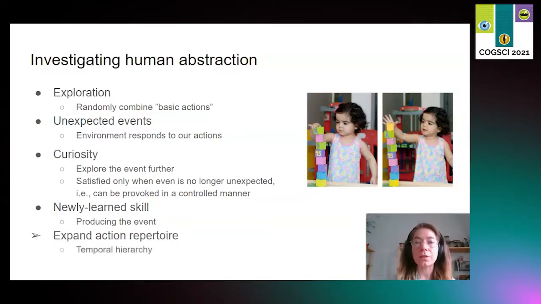We thought that humans constantly learn new skills in this way, so that the basic action repertoire consistently expands and contains more and more complex actions. So the girl might learn how to build houses and bridges using her previous knowledge. How can we test this hypothesis?